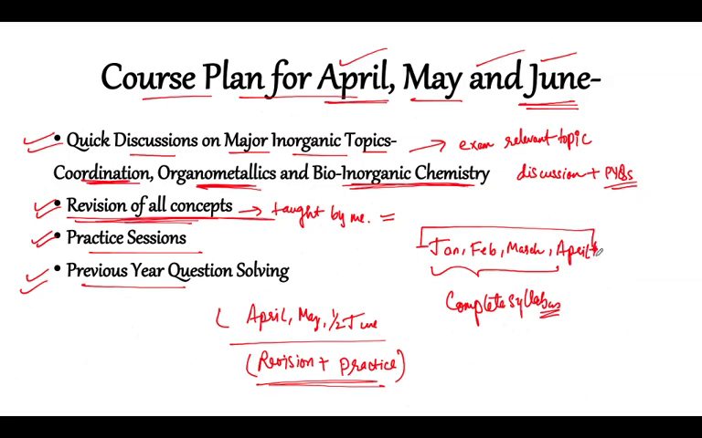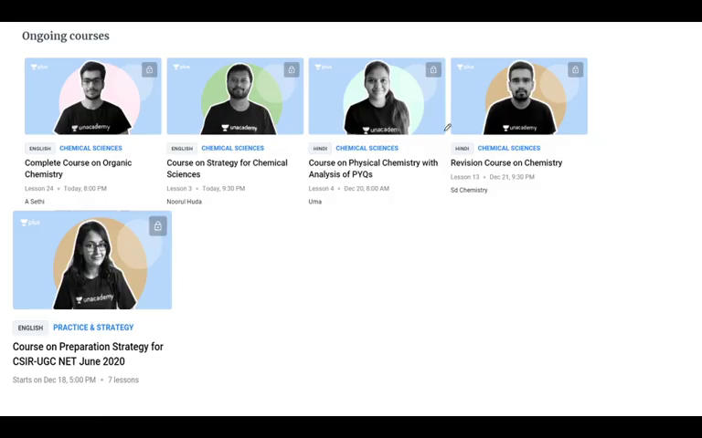Okay, all right. And guys, the ongoing courses over the platform right now are these: complete course on organic chemistry, course on strategy for chemical sciences, right? Course on physical chemistry with analysis of previous year question, revision course on chemistry, course on preparation strategy for CSIR June 2020, which is my course.